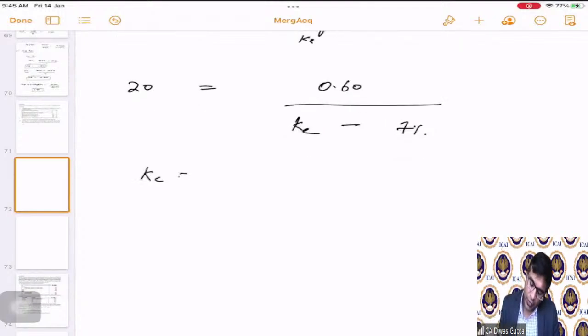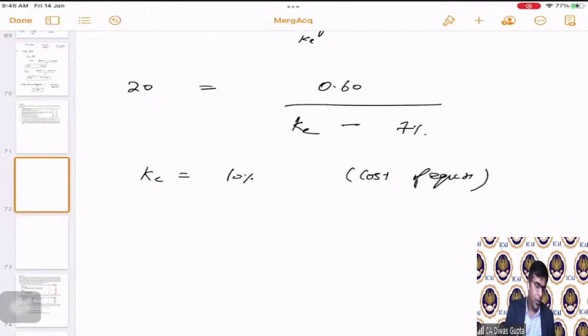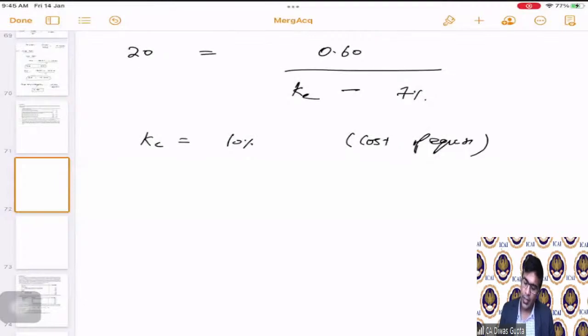If we solve, KE comes as 10%: 0.6 divided by 20 plus 0.07 is 10%. So the cost of equity is 10%.